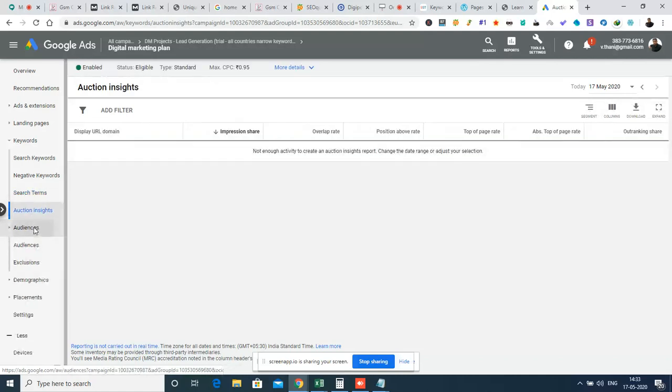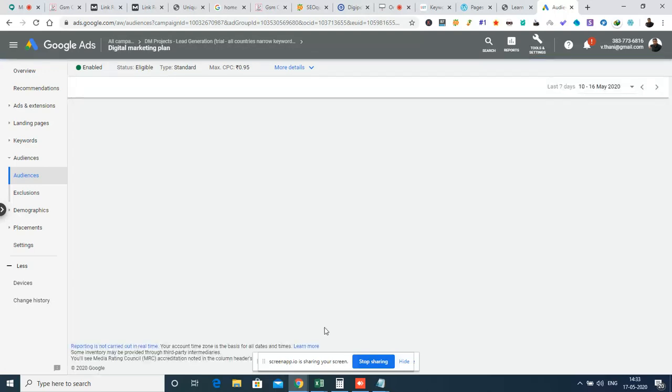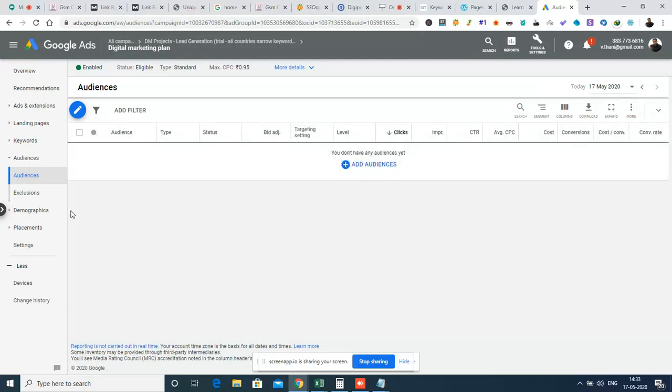Then we have audience segment. Audience segment is not required to be added at this moment because it is used for a display advertisement. So right now we do not require to go for any audience segment. We will go for the demographics.